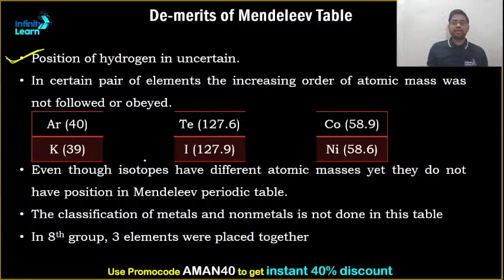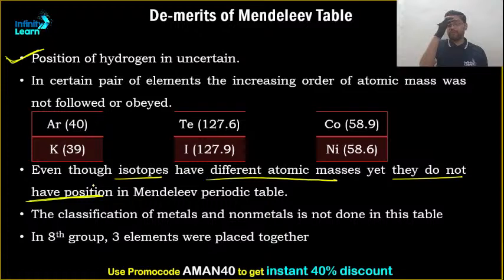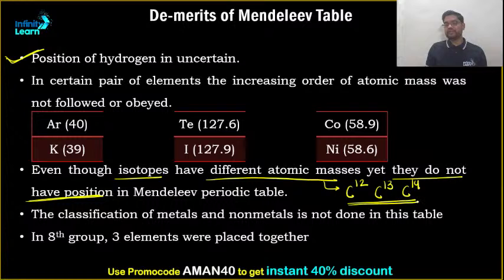Even though isotopes have different atomic masses, they do not have a position in the periodic table. According to Mendeleev, elements were arranged in order of their atomic masses. Since isotopes have different atomic masses, for example carbon 12, carbon 13, carbon 14, there has to be 3 positions in the Mendeleev periodic table for these, because their atomic mass keeps on increasing, but still they do not find any position.